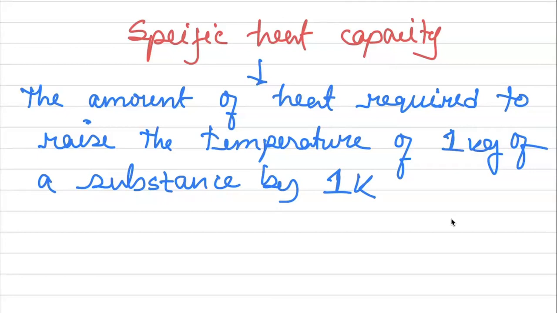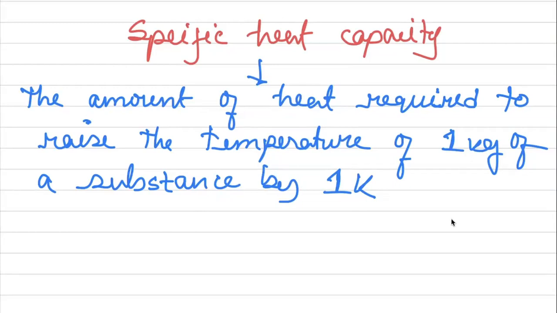The specific heat capacity of water is so large because of the formation of hydrogen bonds. As they form hydrogen bonds, they remain as associated molecules. That's why their specific heat capacity is quite large compared to other common liquids.